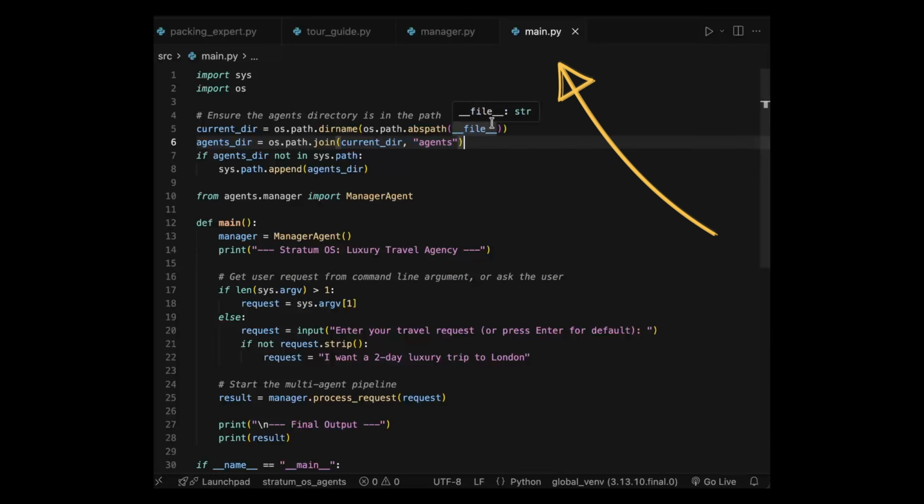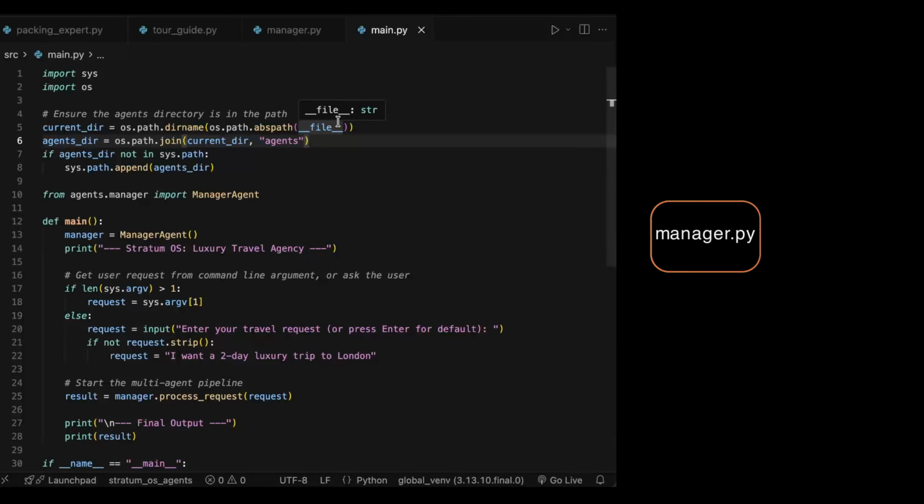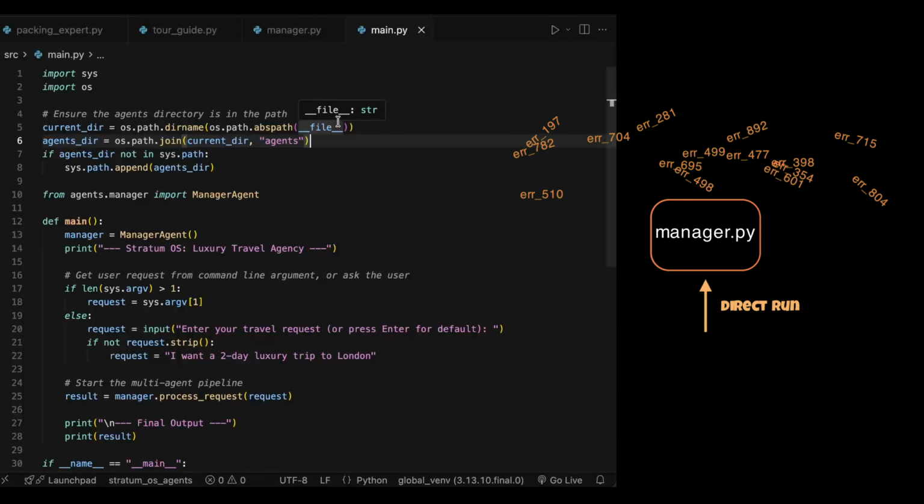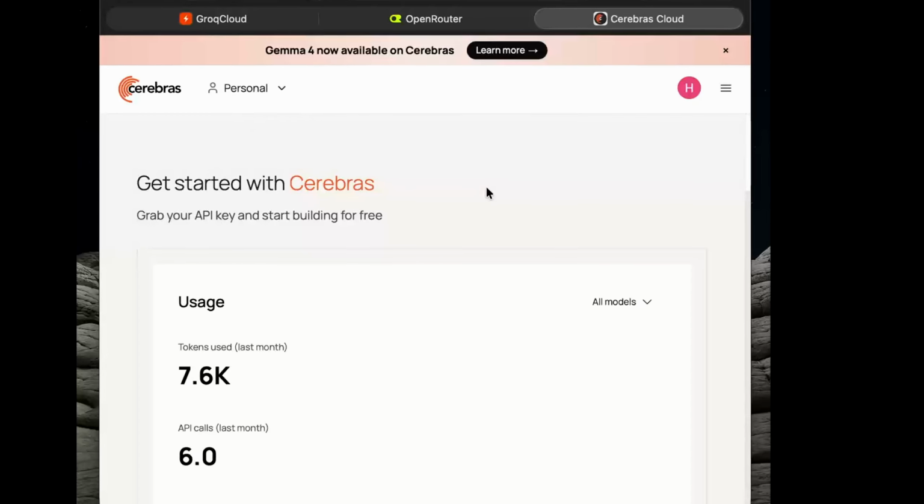So we have our main.py to grab control over our manager. If we run directly through manager.py, then there remains a certain chance of hallucination. But if we wrap the manager agent with our main.py, then we can control our manager just the way we want it.